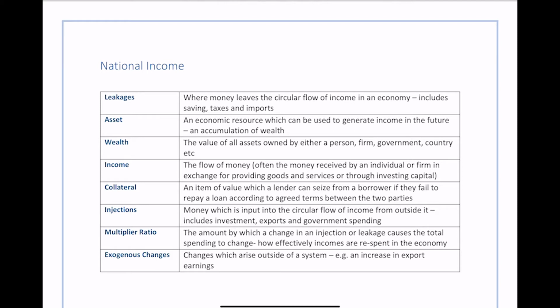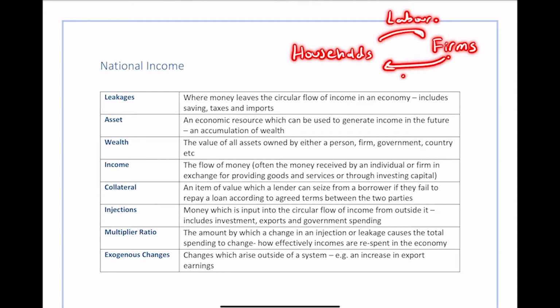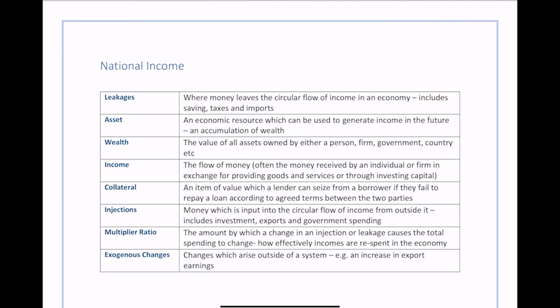Leakages are where money leaves the circular flow of income in the economy. This means anything with savings, taxes, and imports. The way we can look at this quickly is what the circular flow of income actually is. If you have households over here, and here you have firms, households will provide labor to firms, and as a result, firms also give you products, and they also give you a wage, and you give labor to your firms. So basically, that's a rough idea of what the circular flow of income is.